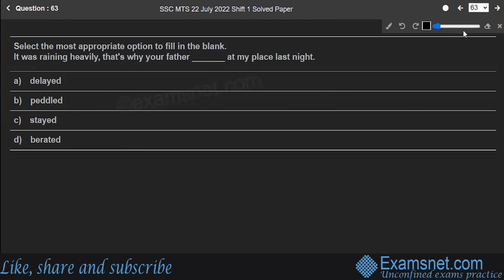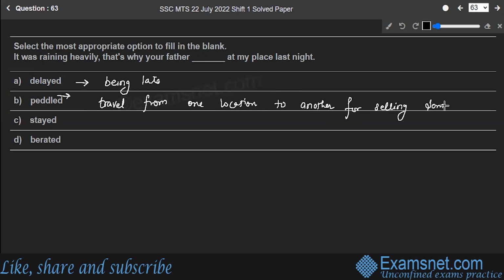Being late. Then the next word is paddled. It means to travel from one location to another for selling something.